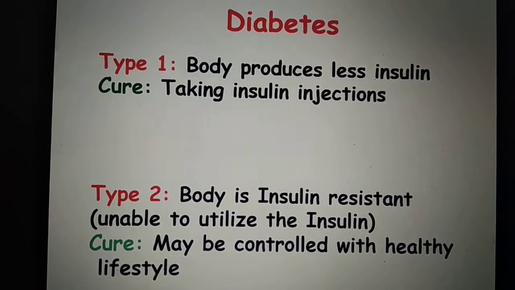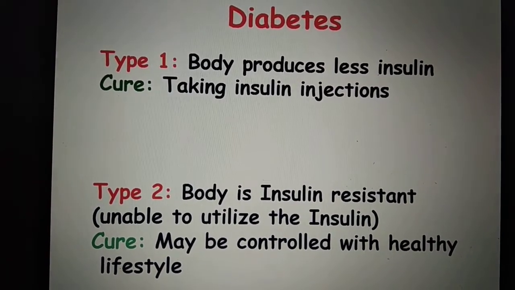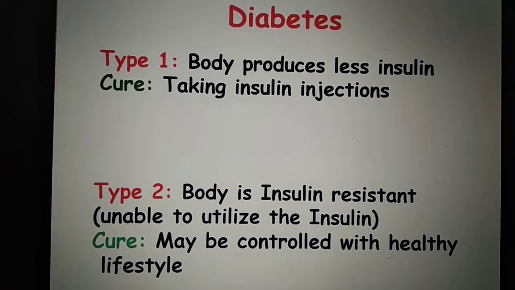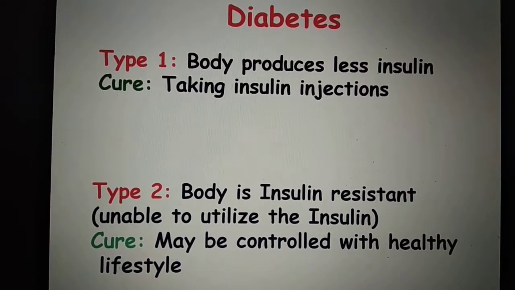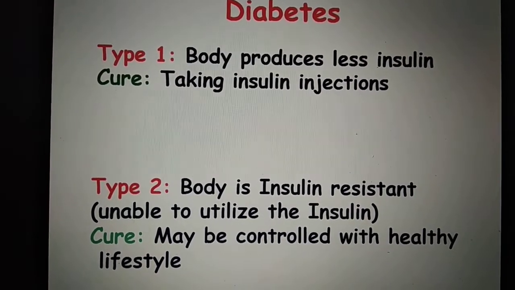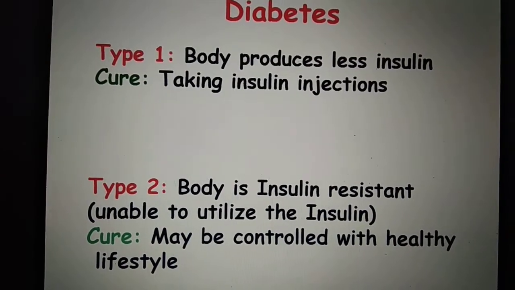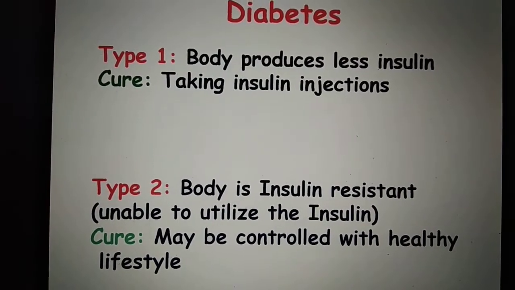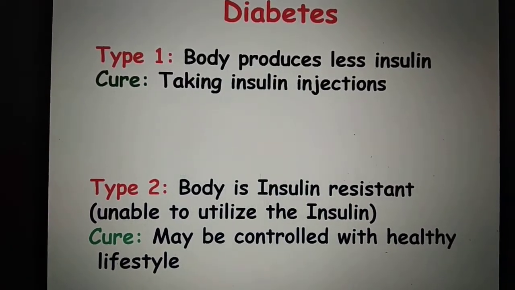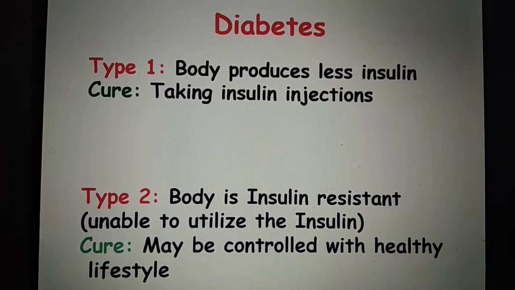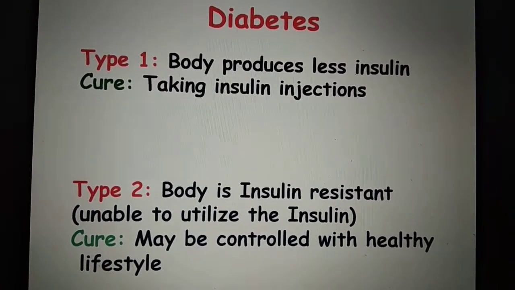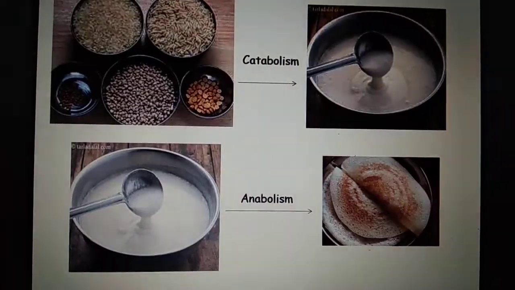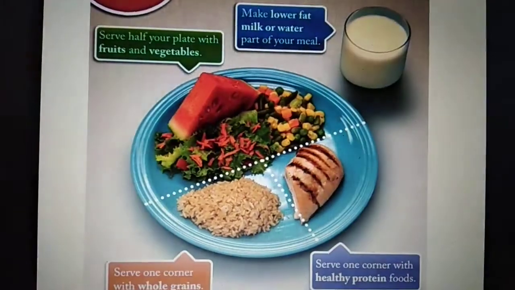Hopefully you understood a lot about metabolism today, kids. Remember, metabolism consists of catabolism and anabolism, and once we got the glucose, the sugar, our body has to store it. And one more thing, if you eat more pizza, then you will become fat.